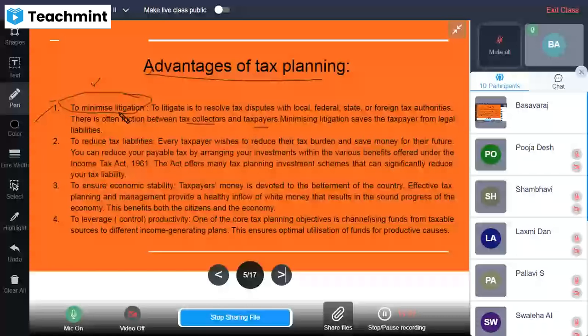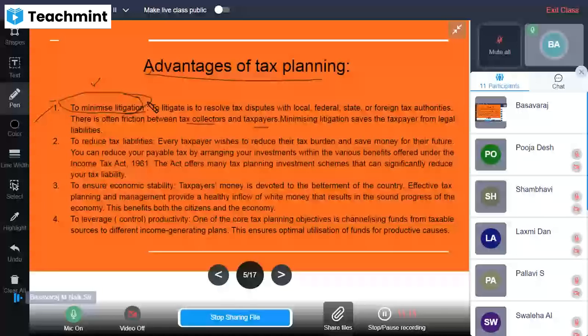So if the person makes a proper plan with an efficient use of tax considerations, then there is no problem, no litigation. Litigation is just the process of legal action, right? That may not be there.